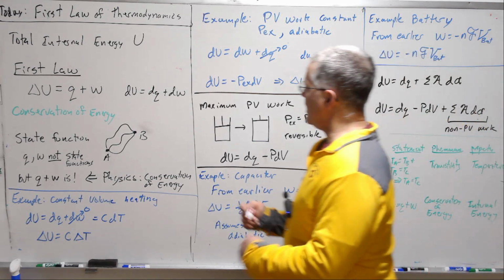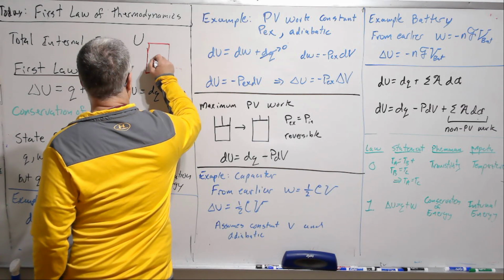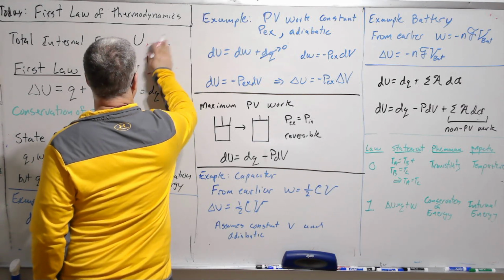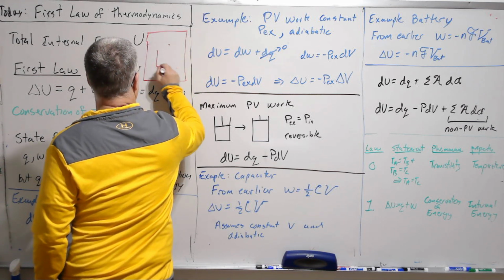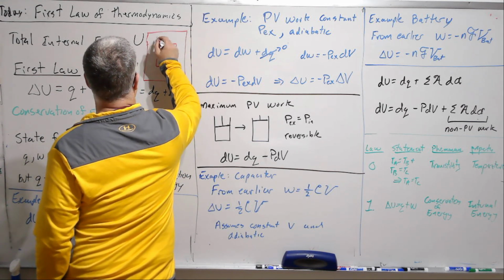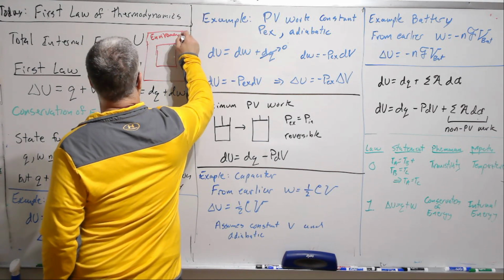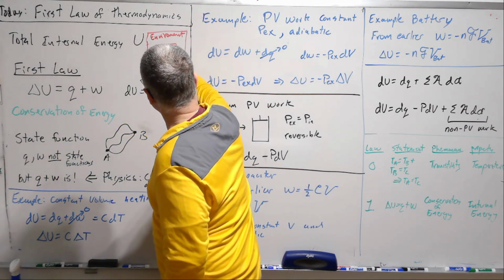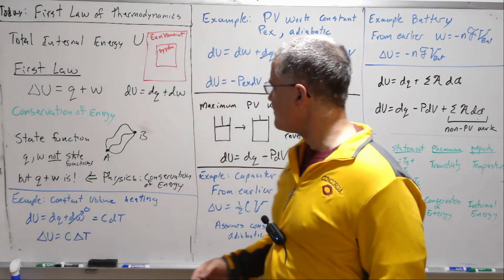Now, we've talked about already that we have the system and the surroundings. So we have the surroundings or the environment, we have the system. So we're referring to the system here.